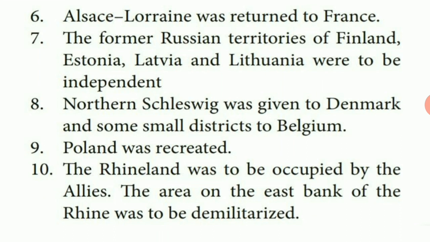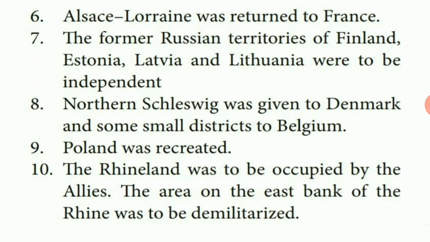Next point, the former Russian territories of Finland, Estonia, Latvia and Lithuania were to be independent. Finland, Estonia, Latvia and Lithuania were former territories of Russia. But in the Treaty of Versailles, its provisions stated they should be independent nations.